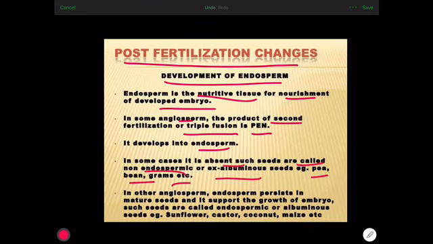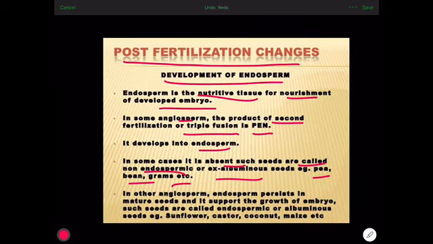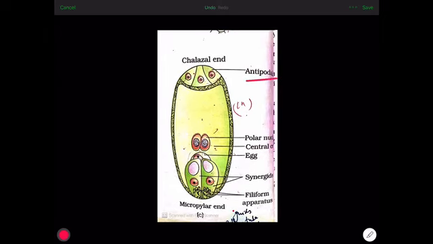In other angiosperms, endosperm persists in the mature seed and it supports the growth of embryo. Such seeds are known as endospermic or albuminous, for example, sunflower, castor, coconut, maize. These two are monocots. These are dicots. In the majority of the dicots, endosperm is absent in the seed, but in case of sunflower and castor, endosperm is present in dicot seeds.